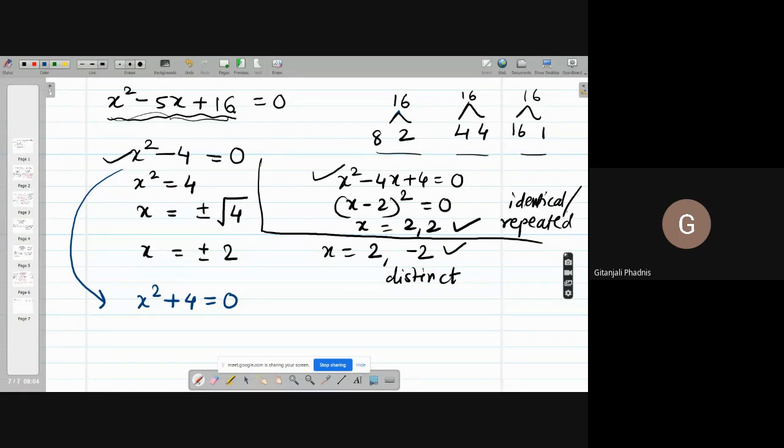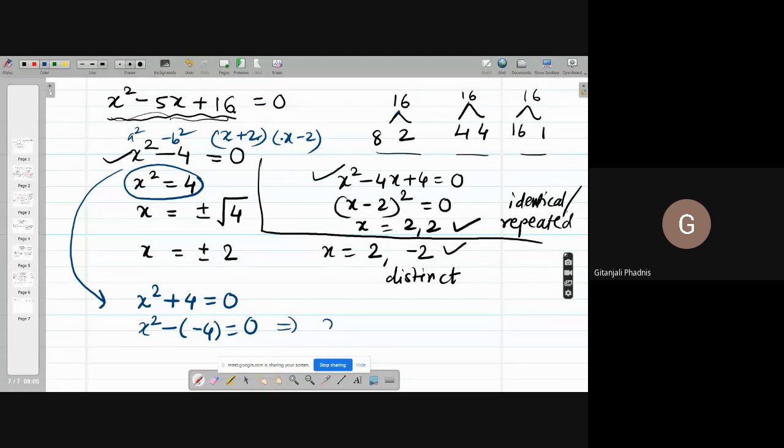Yes. x plus 2 and x minus 2. Actually, here you should have told me that x plus 2 into x minus 2 is a square minus b square, right? So a plus b into a minus b. Here also it is a square minus b square, I can write.